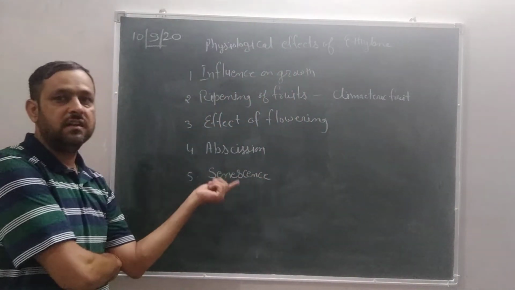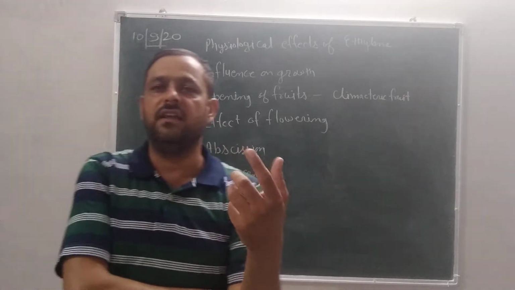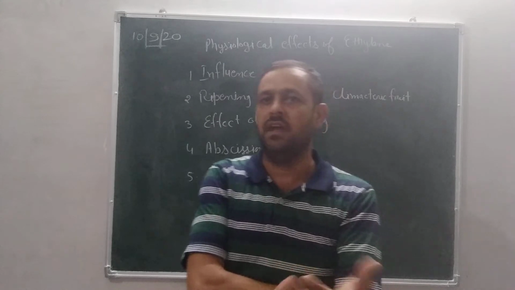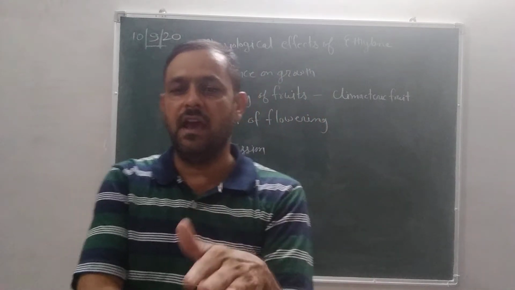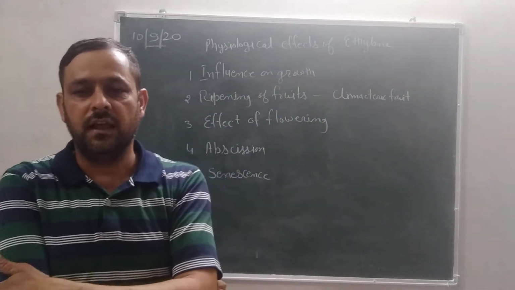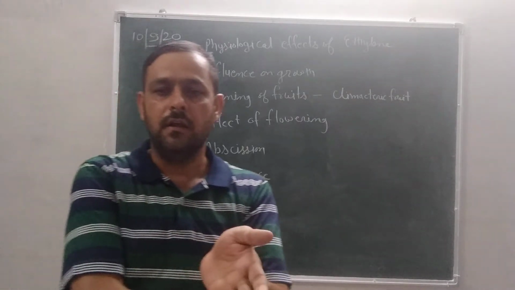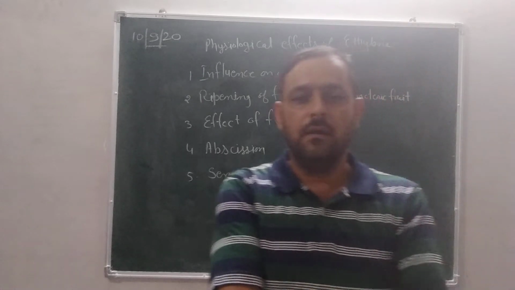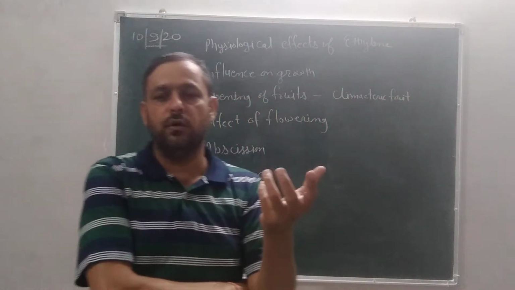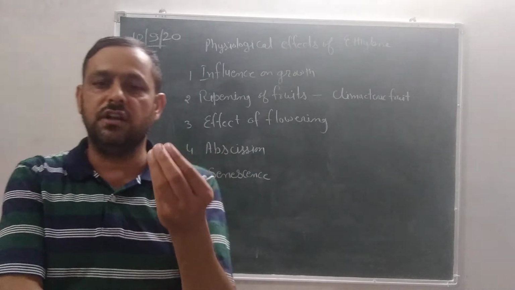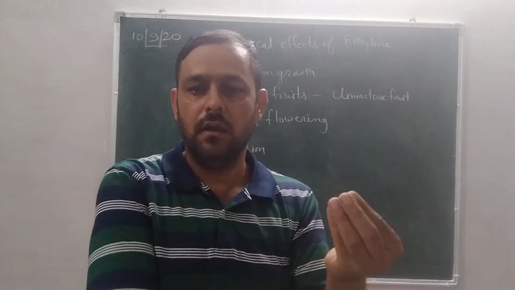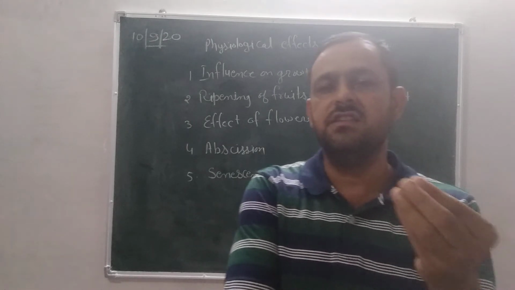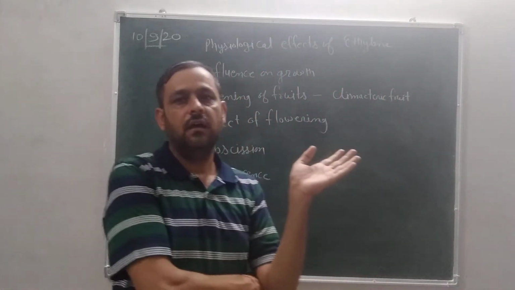Last, senescence. We read in cytokinin that spray of cytokinin delays senescence. Here ethylene has the adverse effect: ethylene increases senescence in plants, by which leaves become yellowish and fall. Metabolic activities stop due to high concentration, which results in fading of flower petals and falling of these parts. So this is ethylene.